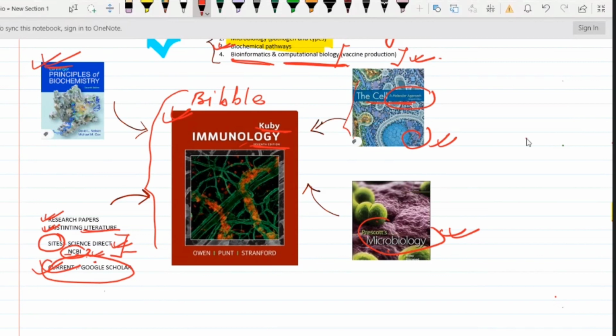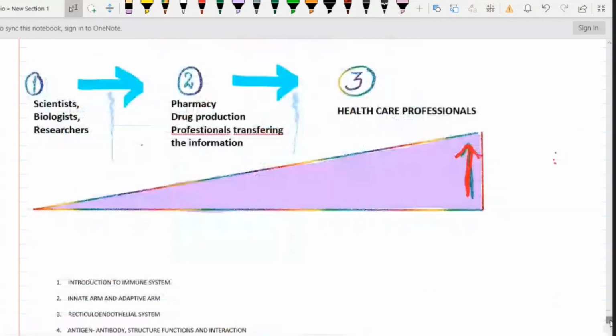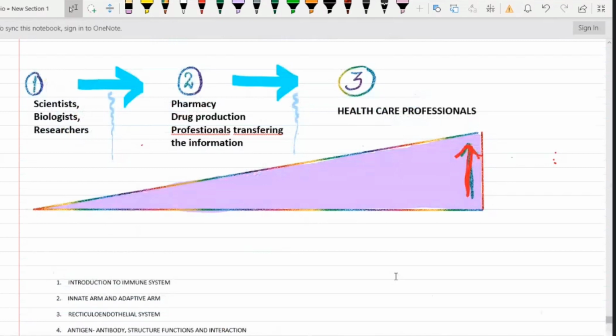See, why I am referring to these things is that when it comes to healthcare, right, there are three stages. First is of scientists and biologists, or researchers. The second is the one who converts this research into physical work.